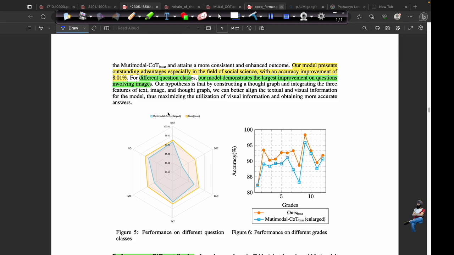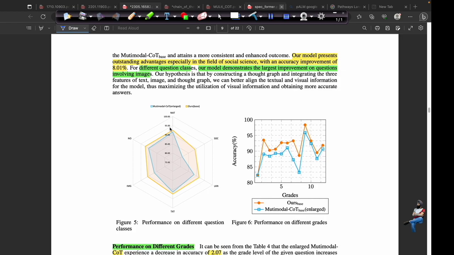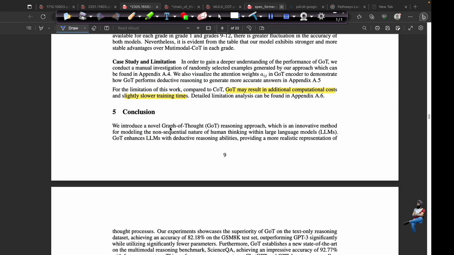To sum up from this diagram, it is quite clear that our graph of thought is more generalizable to unseen data than the multimodal chain of thought, because it has an additional modality, which is the graph. Because of the graphs, it is able to generalize better on unseen data. So this is the power of graphs.